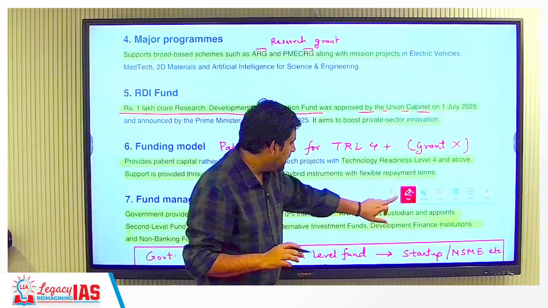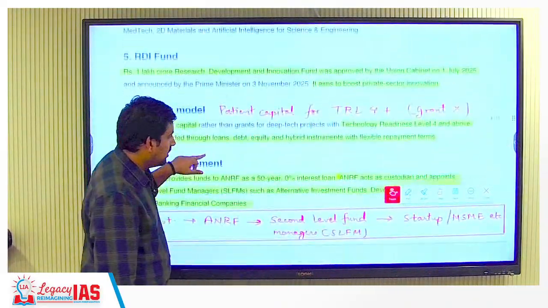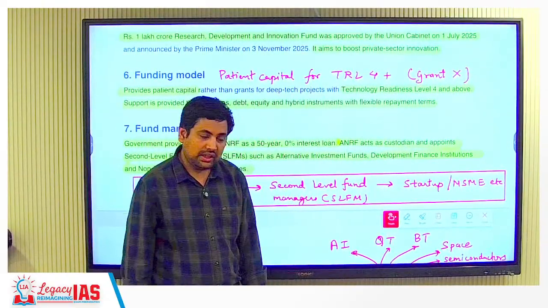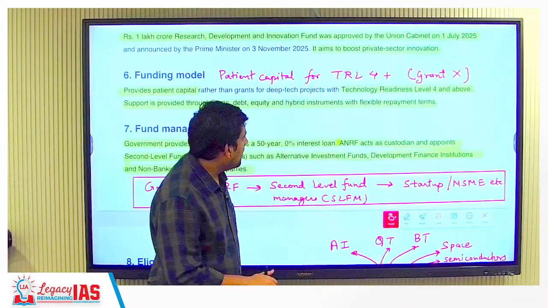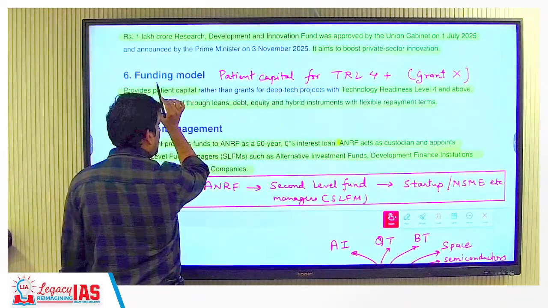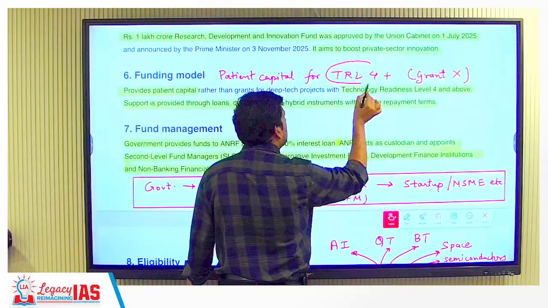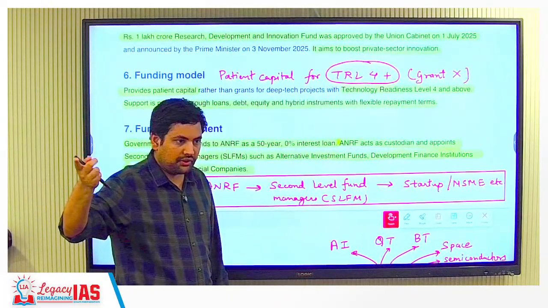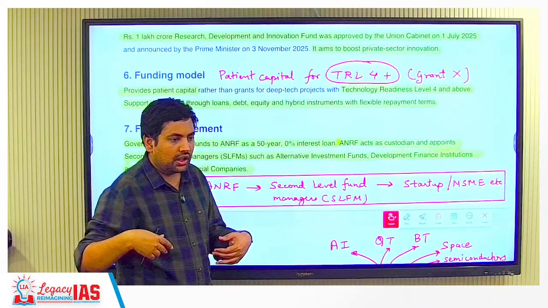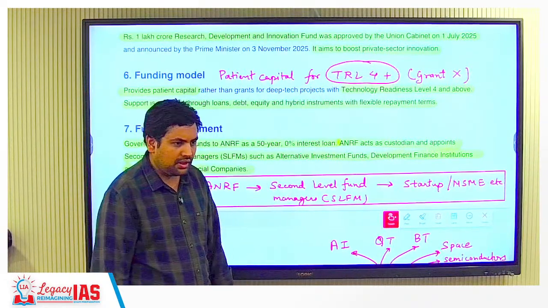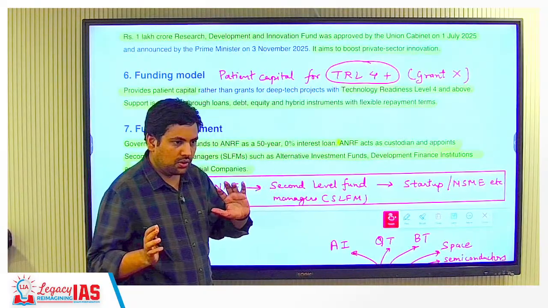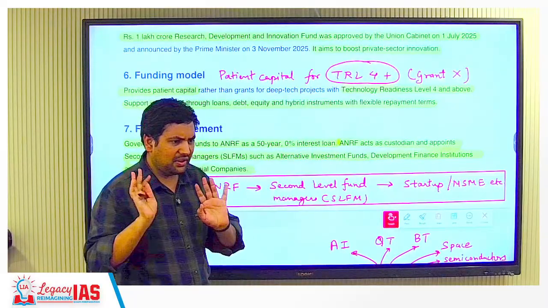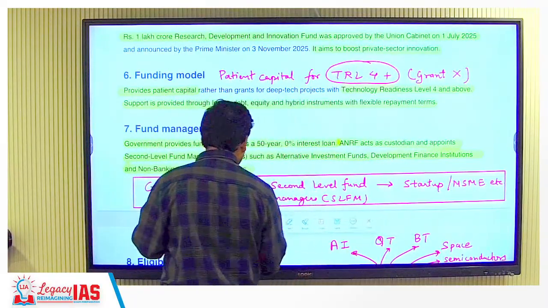So here it is not about just giving the grants, giving the money, expecting no return. That is not there, because now we are talking about, so this second one starts from TRL 4 plus and goes till 9. So here you will be getting a market product eventually, so you can get money out of it, correct? So the private sector would also like to invest in this. So here the government is trying to do the thing that they will be taking the returns also, not just giving funds away. So here the process works like this.